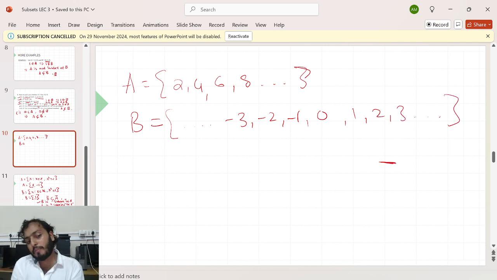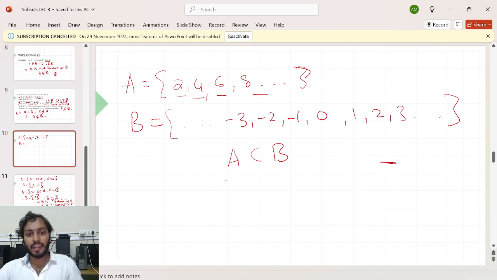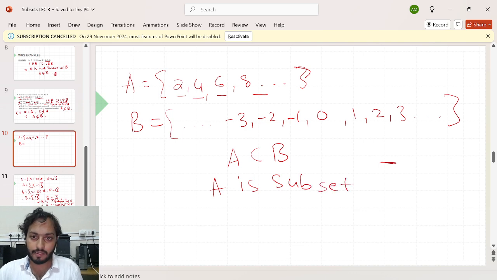Can you tell me which set is bigger? Which set is contained in another set? Yeah, you can say that. Here you can say all positive even numbers, and here are all numbers, positive, negative, and everything. So obviously my set A will be completely contained inside the set B. Am I right? I can say A is a subset, yes, because all even natural numbers will come here, right?